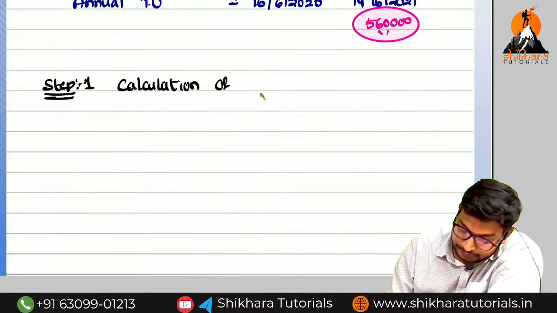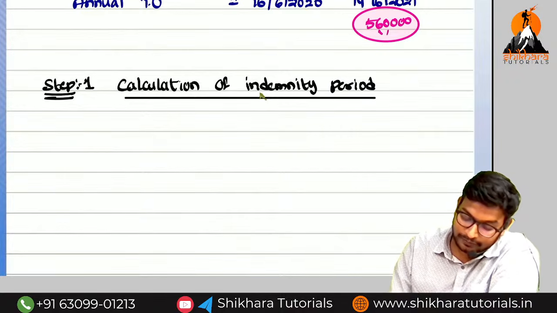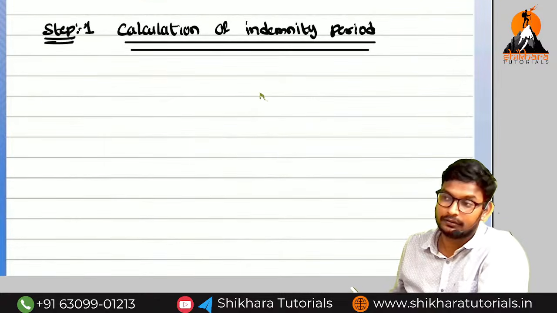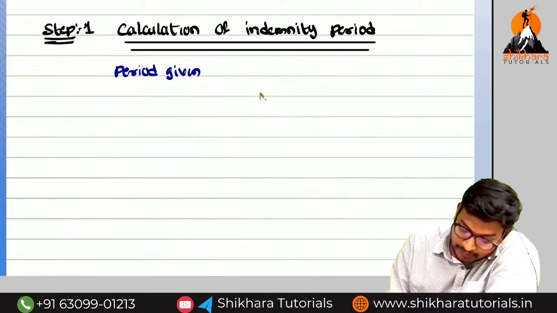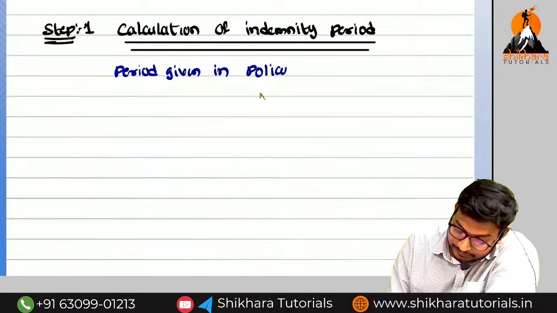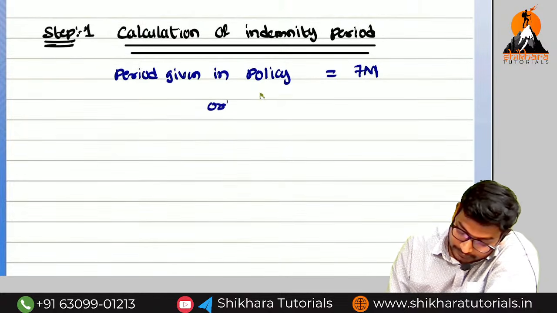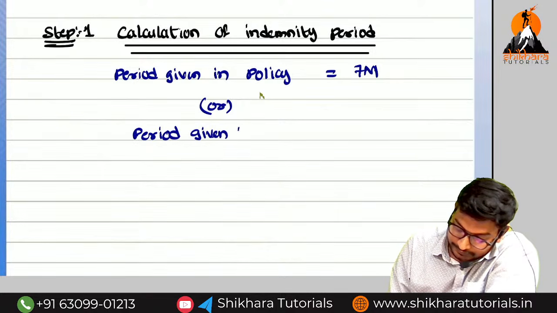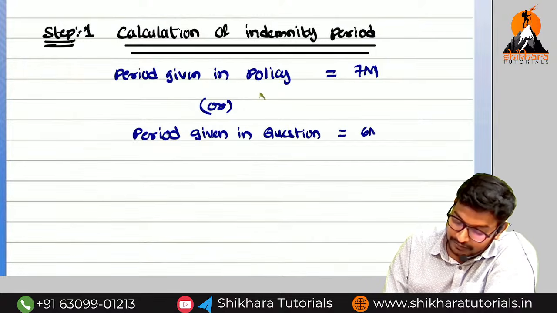Calculation of indemnity period. What is the formula for calculation of indemnity period? Period given in policy is equal to how many months? 7 months, or period given in question is equal to how many months? 6 months.